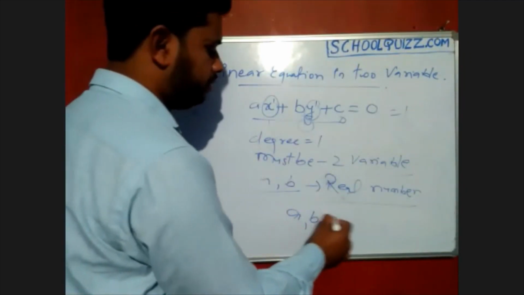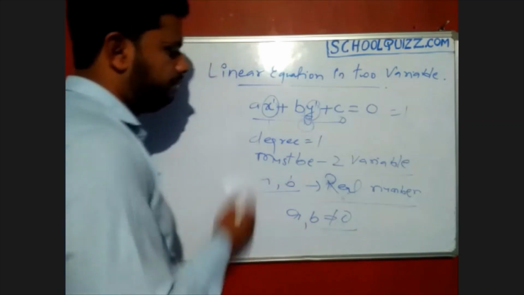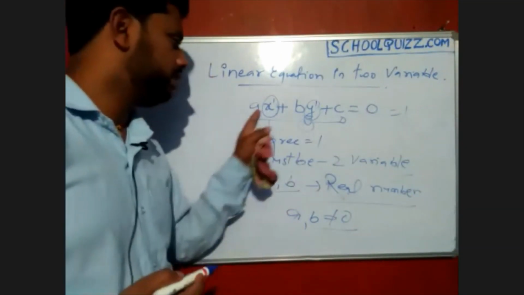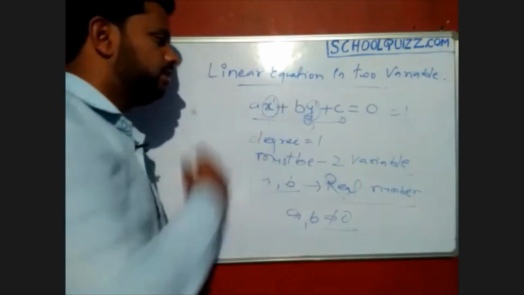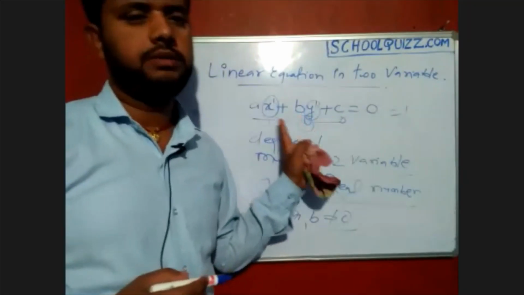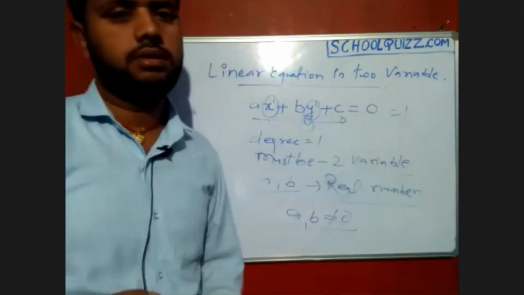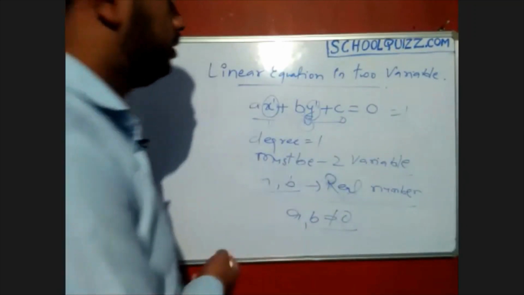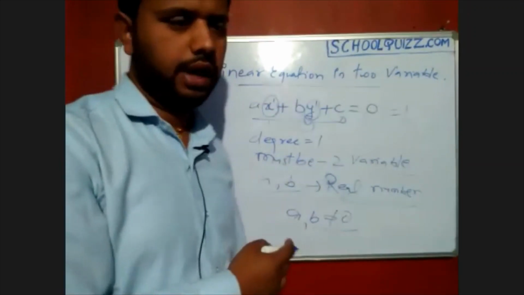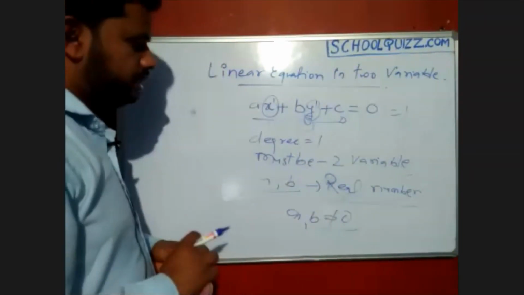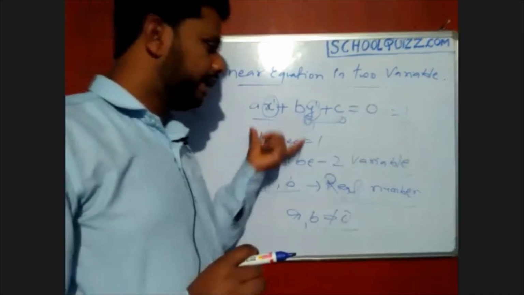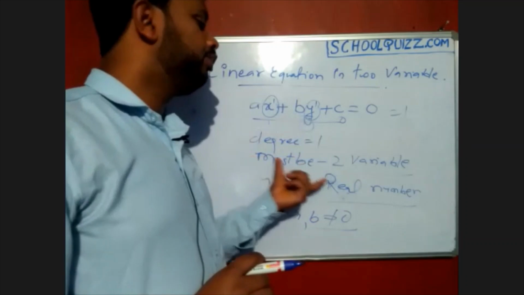It should not be equal to 0, because as we know, if a and b are 0, then a becomes 0, which means x overall will get 0. So we no longer have two variables, it becomes one variable. So if b is also 0, then that should not be an equation, and not linear either. Okay, so the first definition of a linear equation is: it has degree 1, and it must contain two variables.